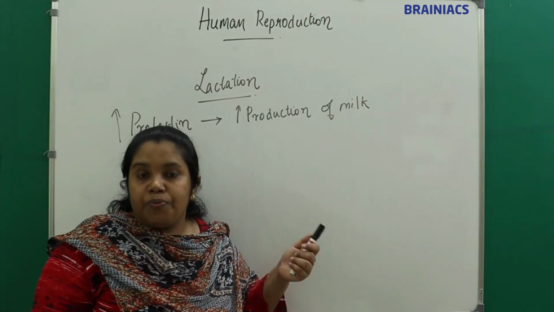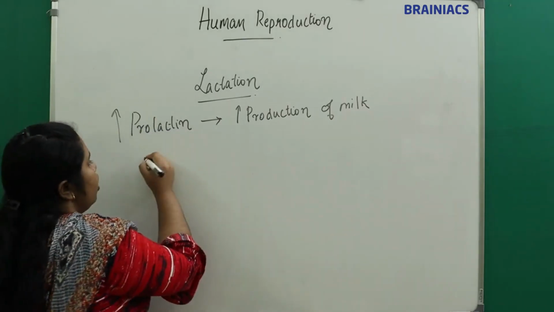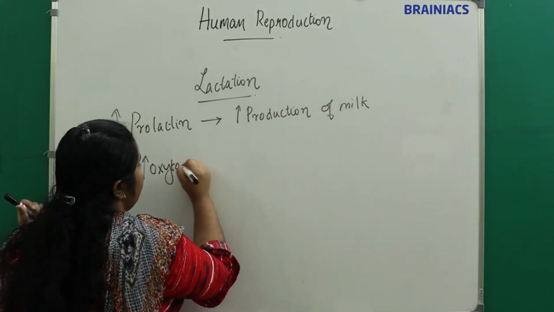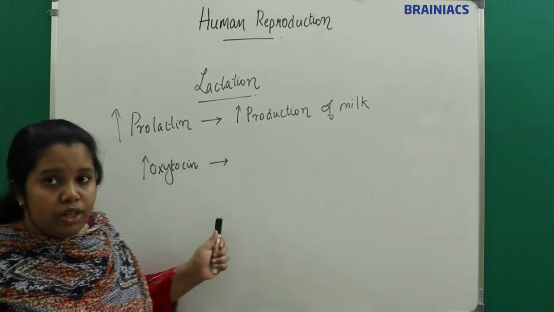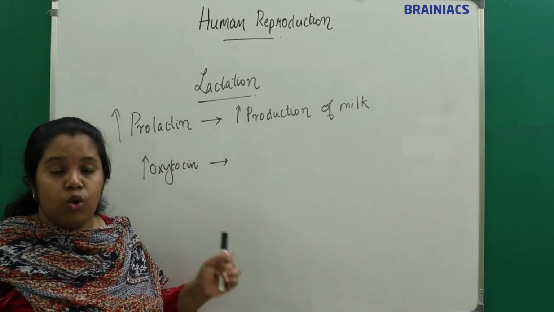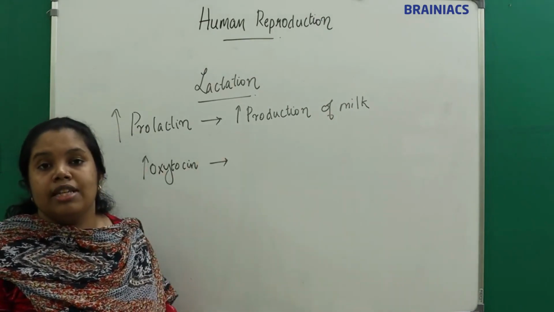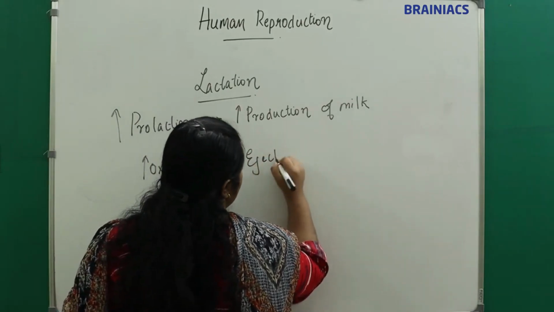After the baby is born, what happens? I told you there will be an increase in oxytocin during the time of delivery. What will the oxytocin do? The oxytocin will cause the contraction of the smooth muscles in the mammary glands, thus causing ejection of milk.